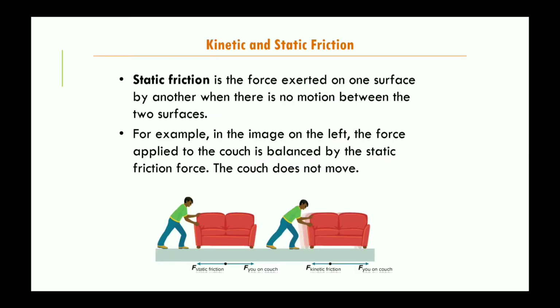Static friction is the force exerted on one surface by another when there is no motion between the two surfaces. For example, in the image given on the left, you can see the force applied to the couch is balanced by the static friction force. So the couch doesn't move.